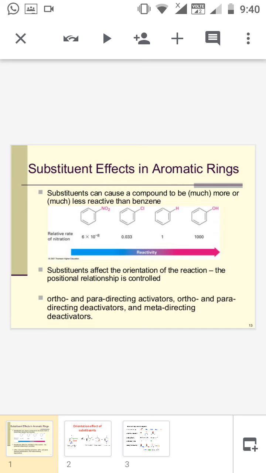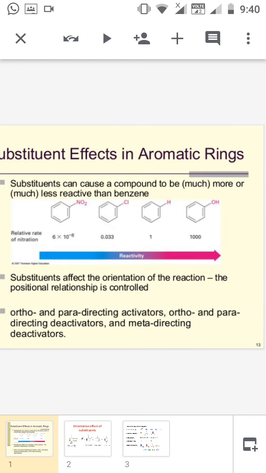Whereas some other groups deactivate the benzene ring in the case of the second electrophilic substitution reaction. You know that the benzene ring is electron rich, and the presence of some substituents will enhance the electrophilicity of the benzene ring, whereas some other groups will withdraw the electrons from the benzene ring. That's why the benzene ring becomes electron deficient. See here, I have quoted some examples.